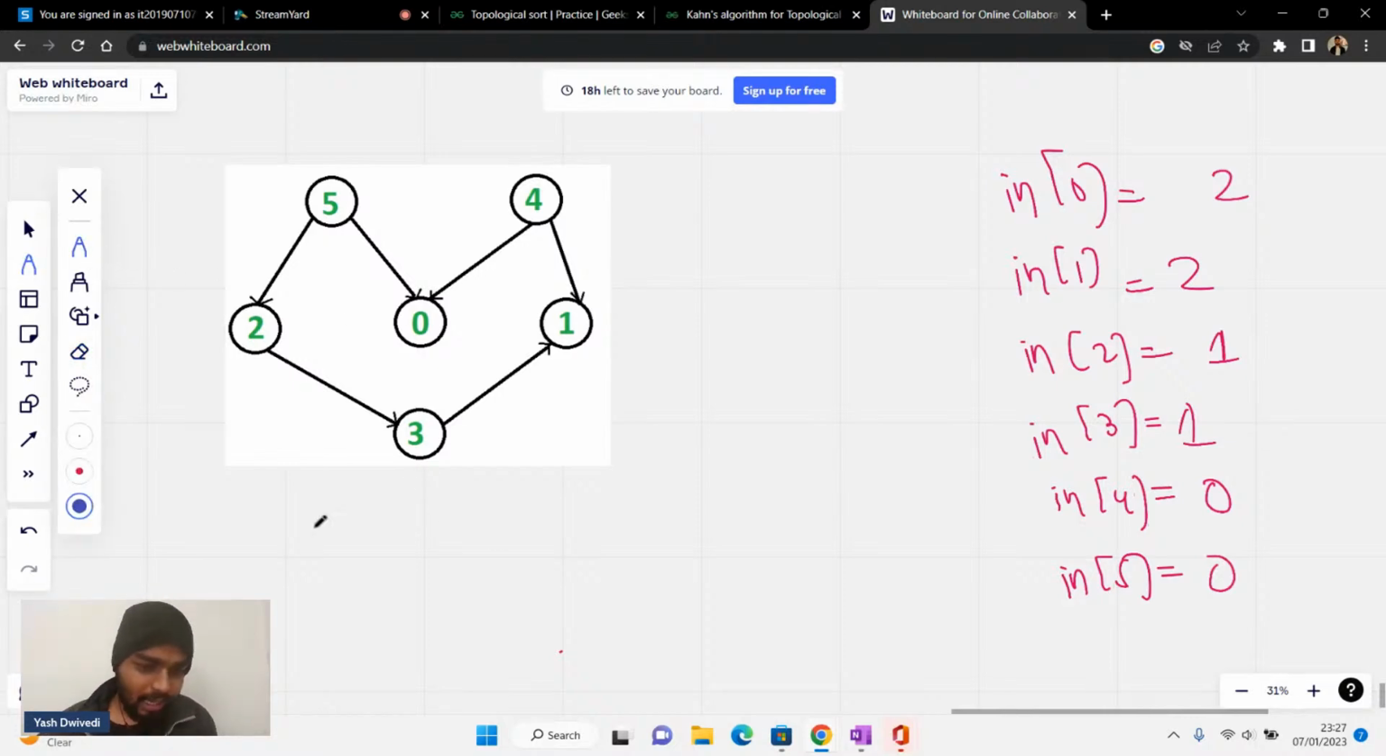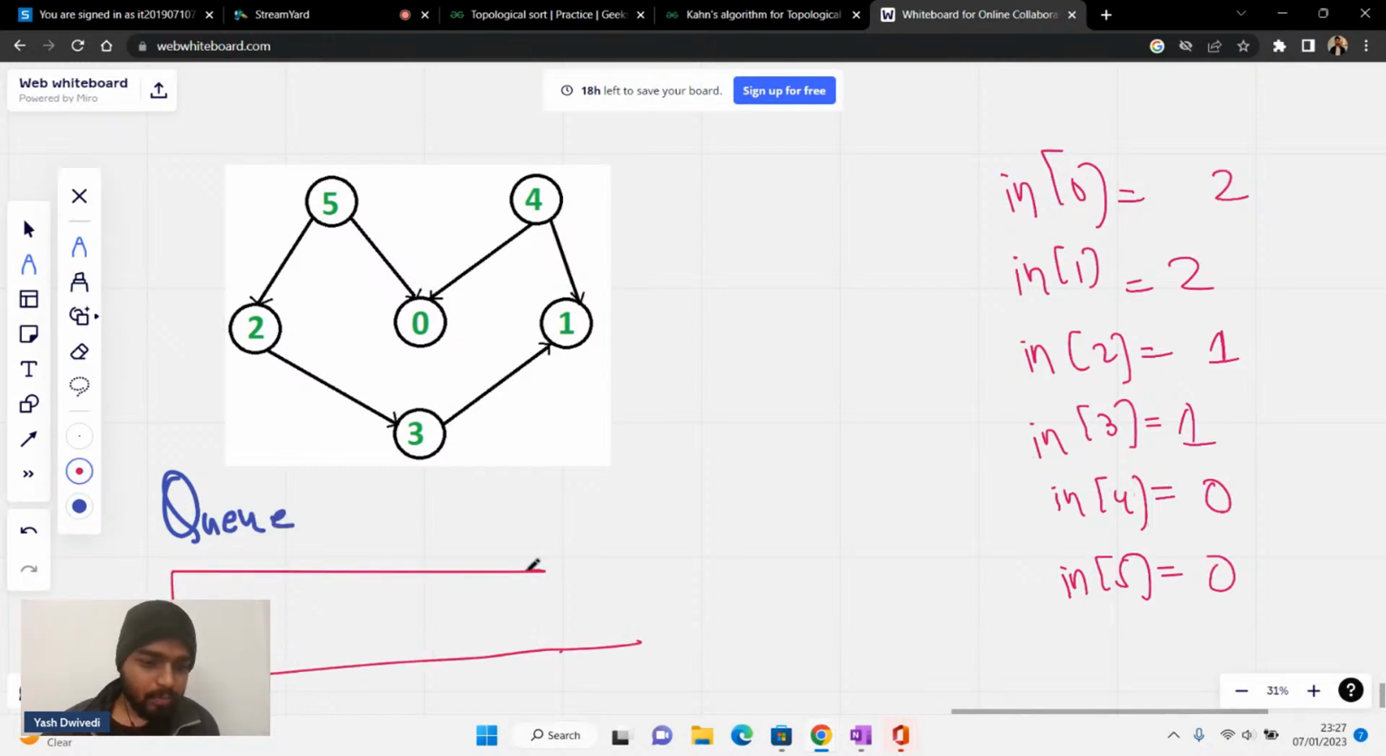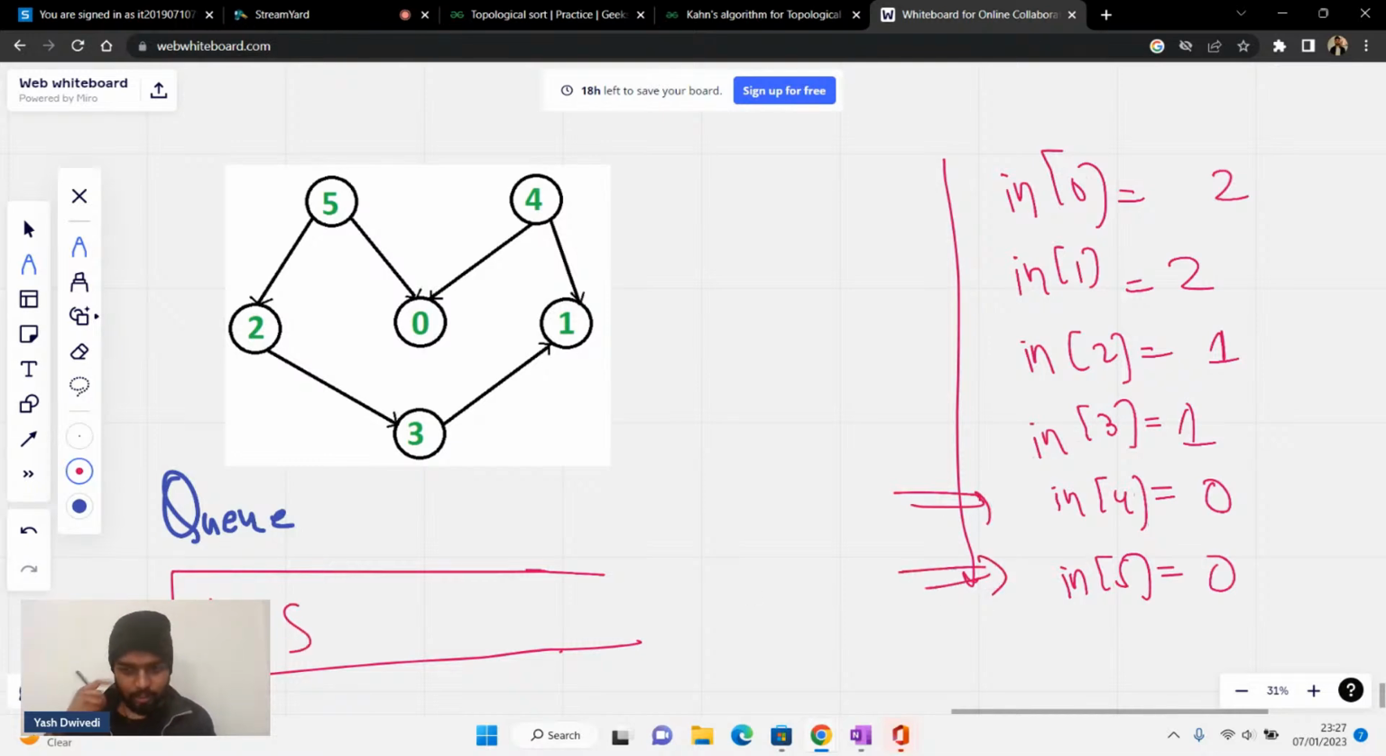So initially, what I'll do is I'll have a queue for myself. Let's name it queue. Now I'll iterate through this list, and all the nodes with in degree zero, I'll keep on pushing inside. So I'll push this one, I'll push this one. Please write 4, 5 in the chat. I'll push 4, I'll push 5. That is what I'll do initially.